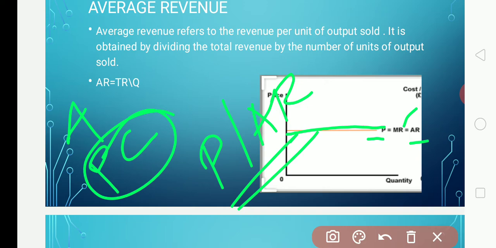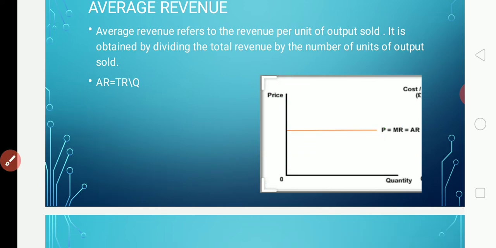If there is price discrimination, you will have a different shape. While explaining the features of perfect competition, I told you clearly that firms are price takers. There are no changes in the price. The prices are going to remain the same. So when the prices are the same, it will have the same line, no changes.